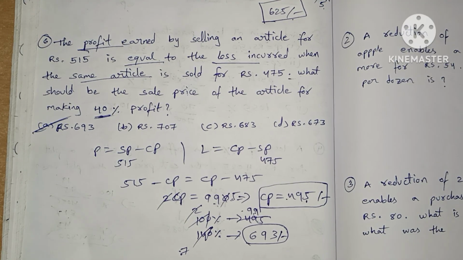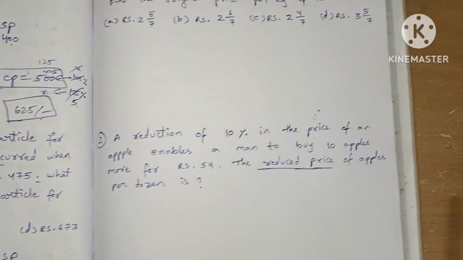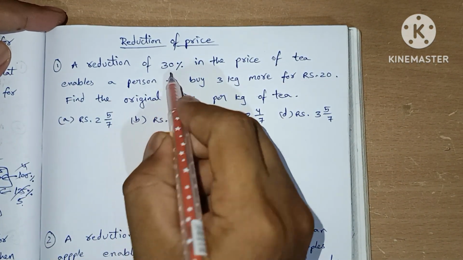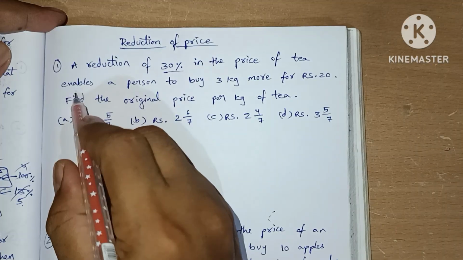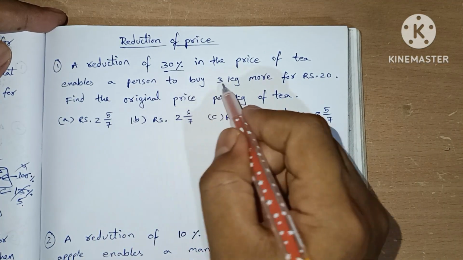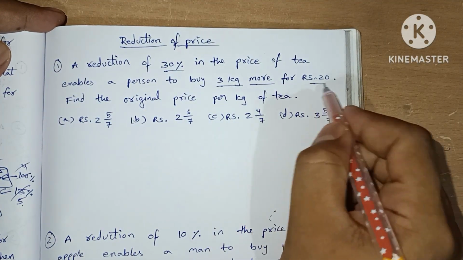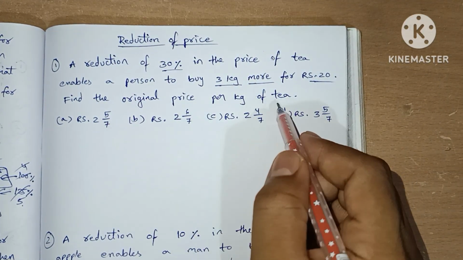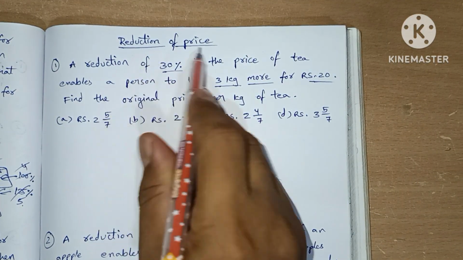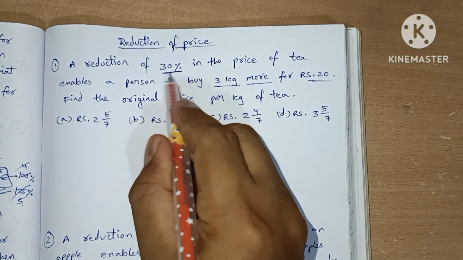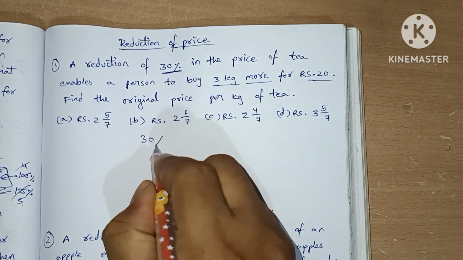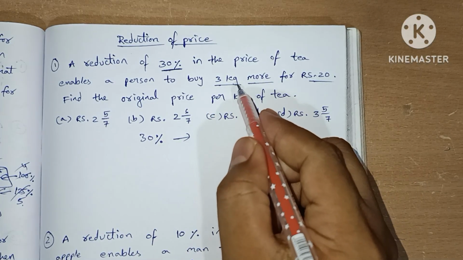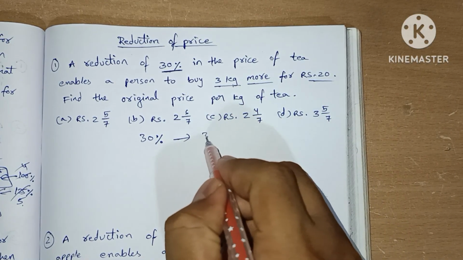Okay, let's see one more concept in this profit and loss, which is reduction of price. A reduction of 30% in the price of tea enables a person to buy 3 kgs more for rupees 20. Find the original price per kg of tea. For this type of reduction of prices question, we take the reduction, which is 30%. Due to the 30% reduction, how much extra we bought is 3 kgs.